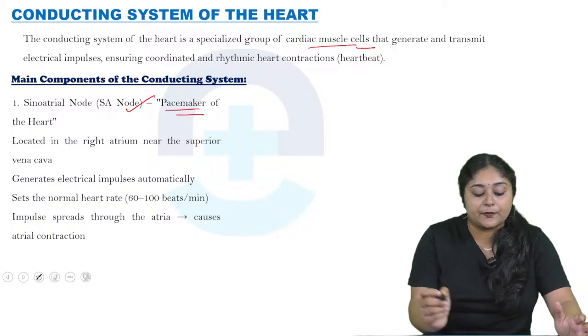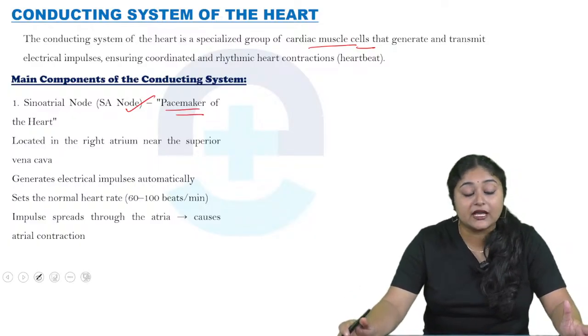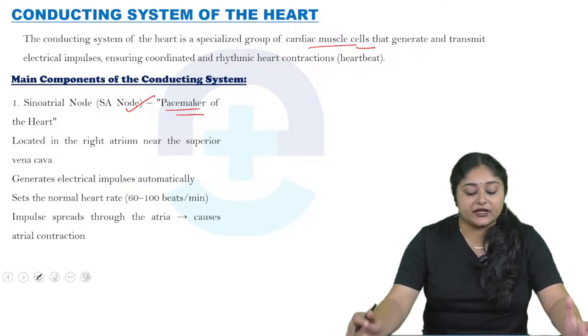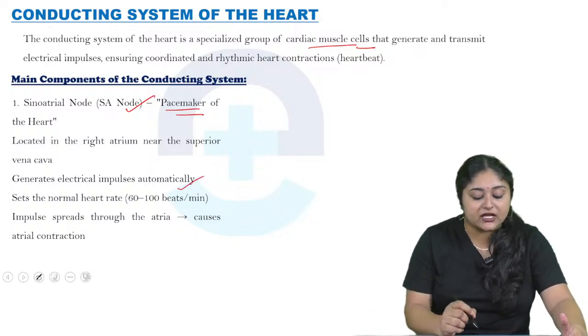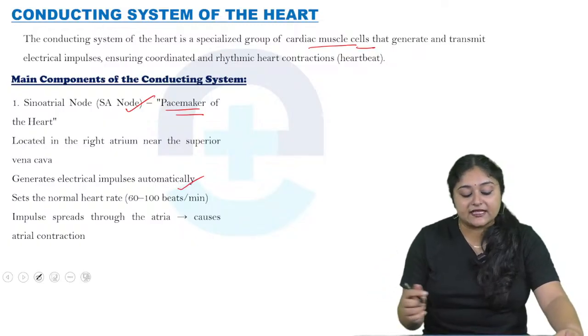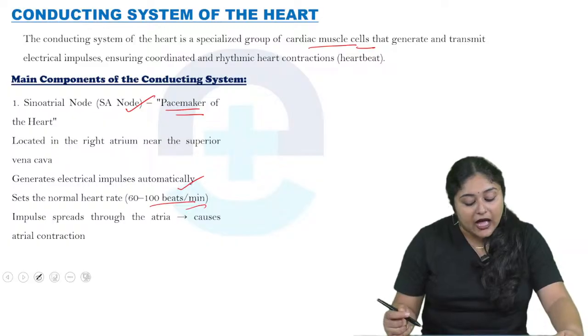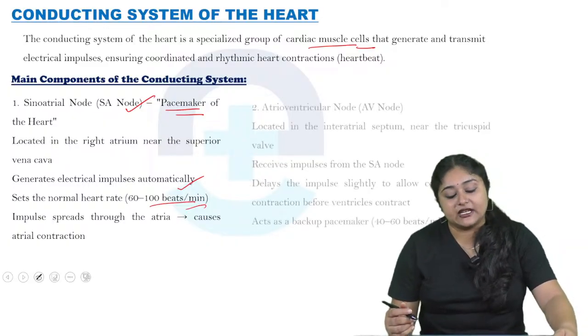It's also known as the pacemaker of the heart, which is located in the right atrium near the superior vena cava, and it generates electrical impulses automatically and sets the normal heart rate, for example 60 to 100 beats per minute. The impulse spreads through the atria and causes atrial contraction.